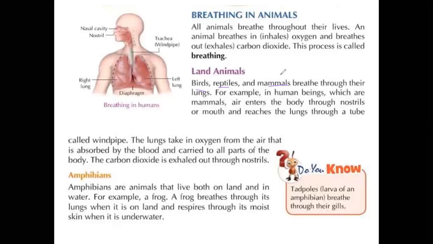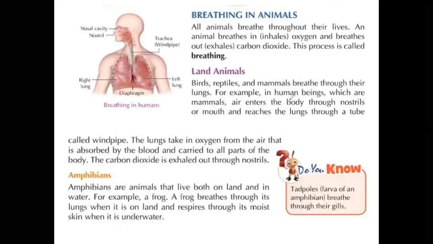These organisms, birds, reptiles, and mammals, breathe through their lungs.